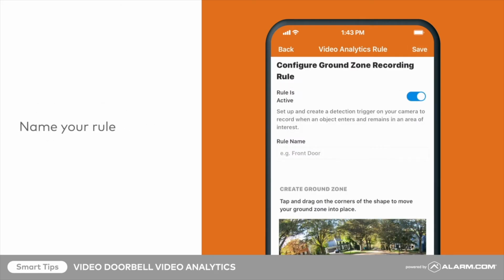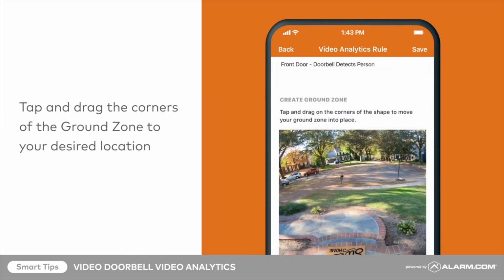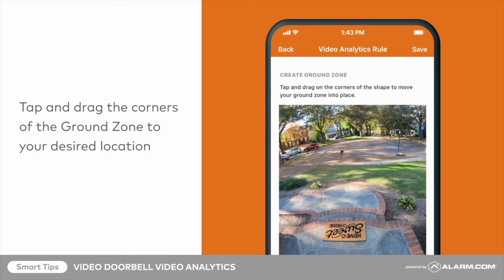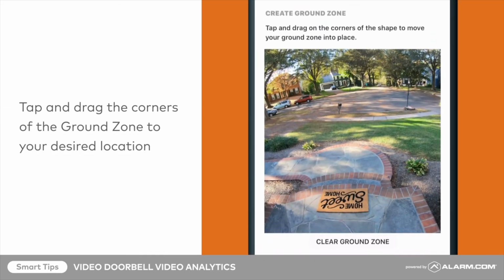Give your recording rule a name. Next, configure the ground zone. Tap to create points and connect them to finalize your ground zone so that the interior is green. You can drag your points to adjust the shape.